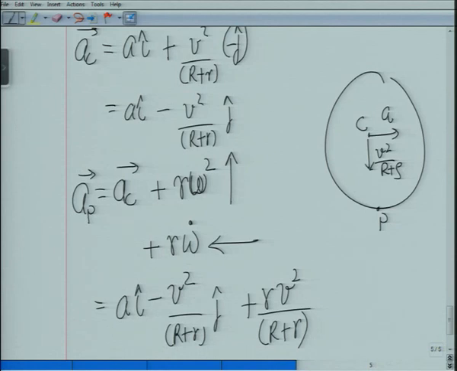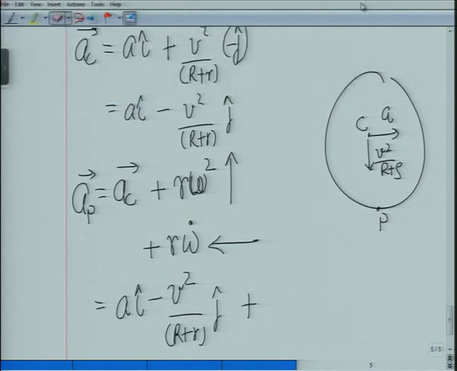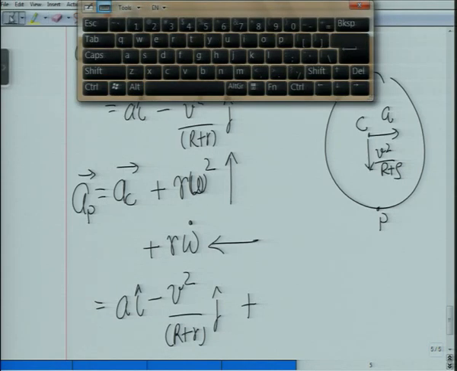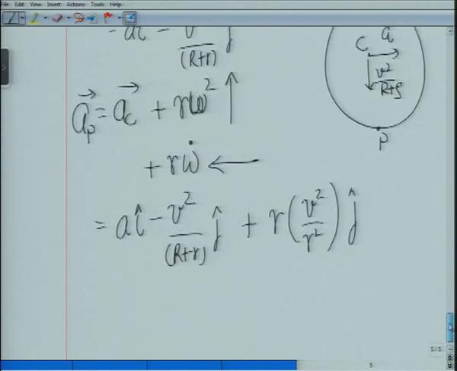Have I made a mistake here? No. Omega is v by r, so this squared, okay, that's fine. Plus r times v square upon r square j and minus r times a by r i.